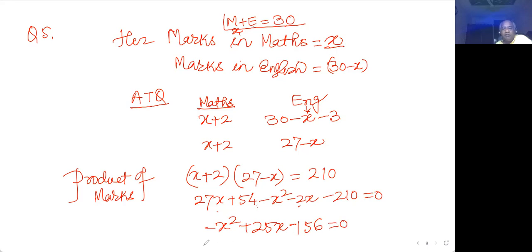So if you take negative common here, it becomes x square minus 25x plus 156 is 0. And if you remove this minus, dividing by minus 1, this goes off from here, that is 0. So I'm going to the next page. My equation is x square minus 25x plus 156, and that is to be solved.